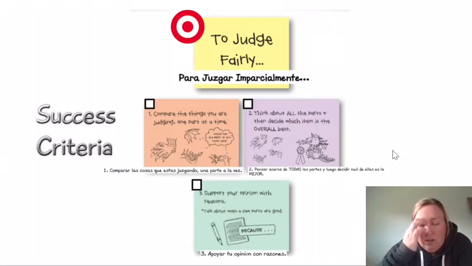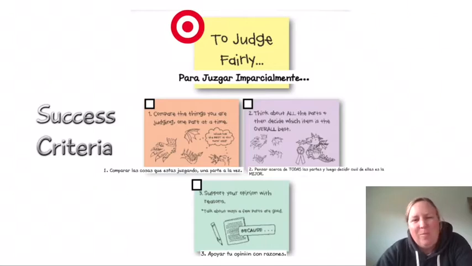One of the things that we're going to learn about today is that when somebody or a judge has an opinion about something, or judges or makes a nomination about what is the best, they actually don't just stop there. It's not like, oh, I judge one thing and I'm done, I'm ready to go home. They actually then move on to other collections, or they look at that exact same collection and have a different lens, thinking about different categories or different awards that they could nominate it for. And so we're going to do some of that work today.